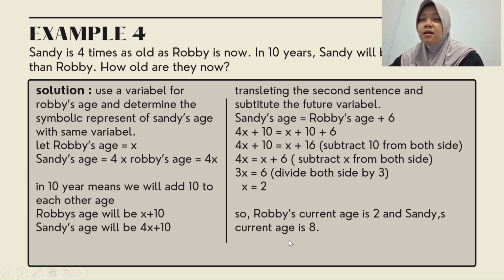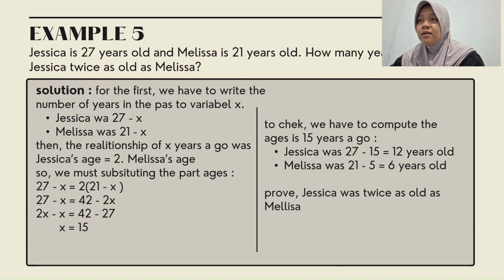Next is example 5. The question is: Jessica is 27 years old and Melissa is 21 years old. How many years ago was Jessica twice as old as Melissa? Okay, this is the solution. First, we write the number of years in the past as variable x. So Jessica was 27 minus x and Melissa was 21 minus x.